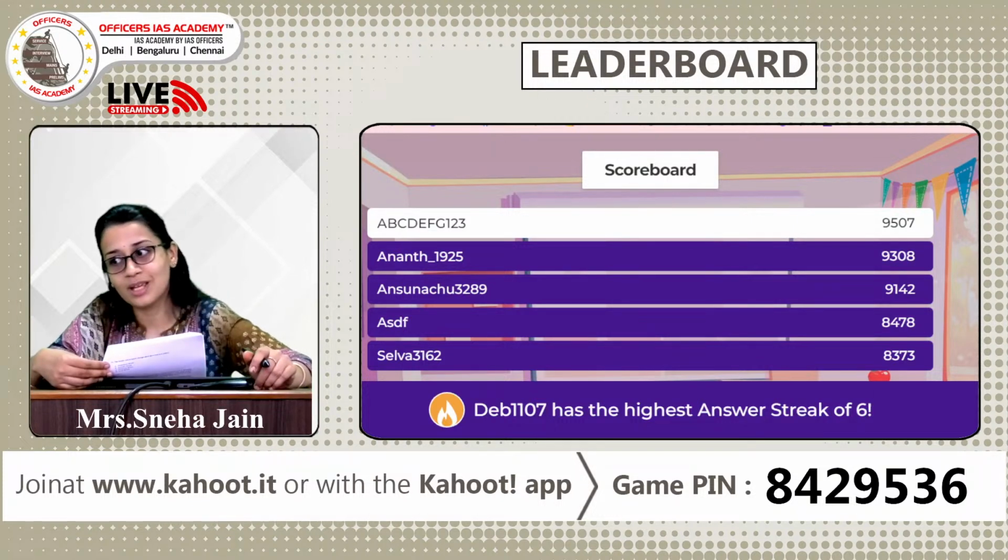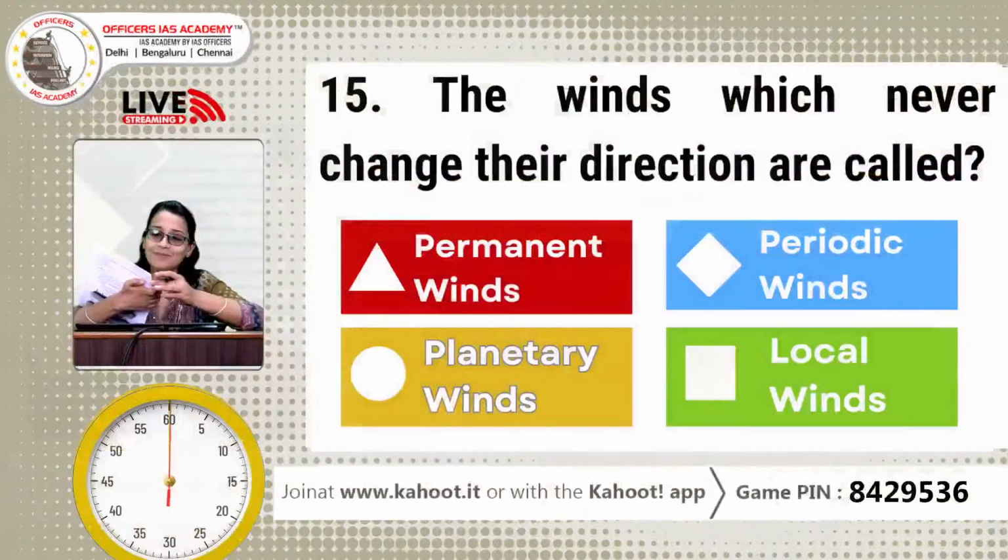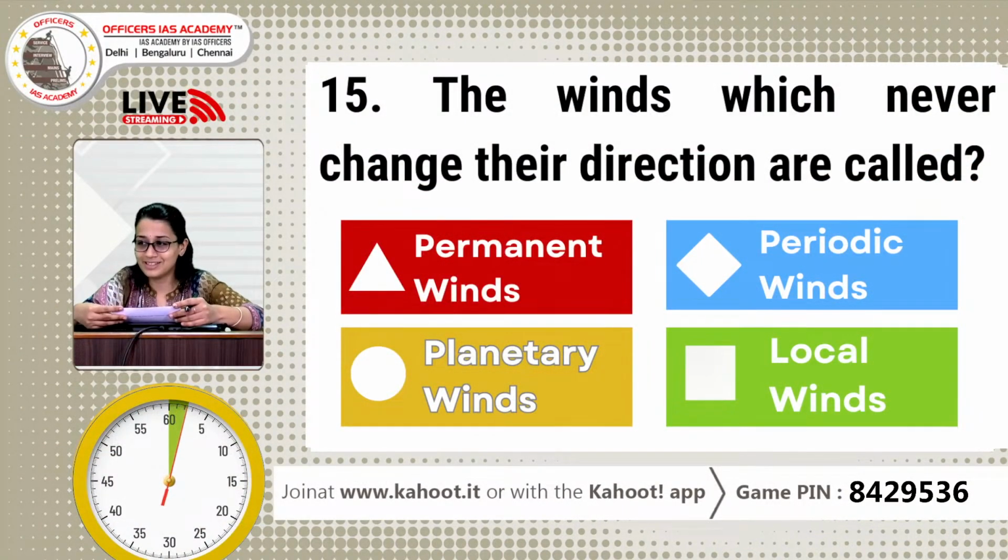Anant, Ansunachu and ABCD, you need to be vigilant with the last question now. You cannot go wrong because it will change the scoreboard then. So all of you, last question on the screen. Again from geography. You don't have to be worried.